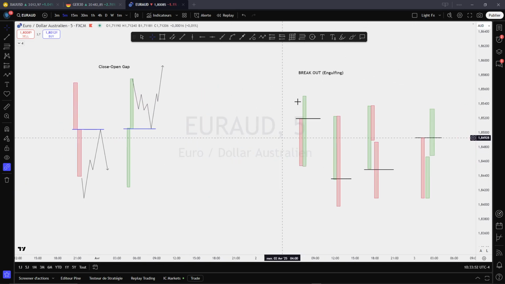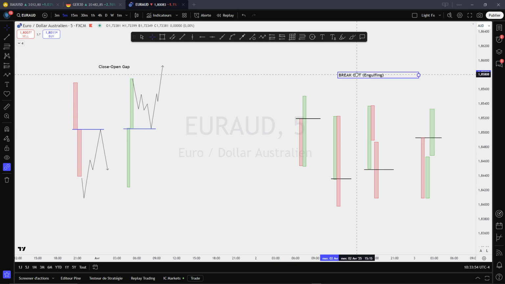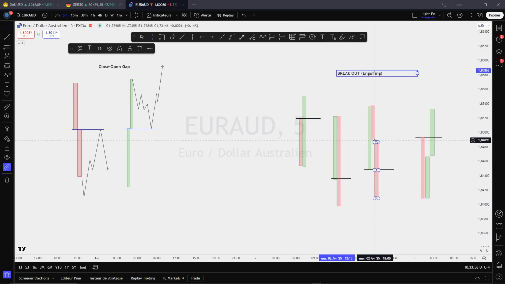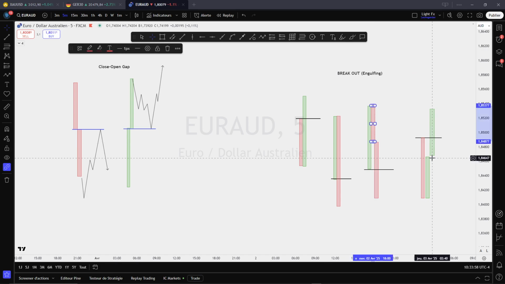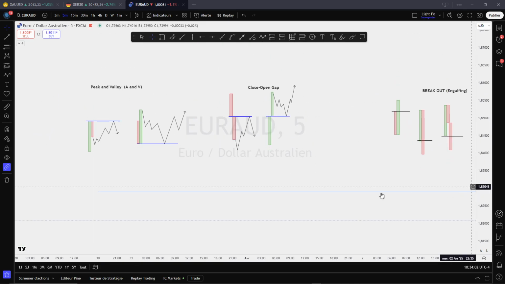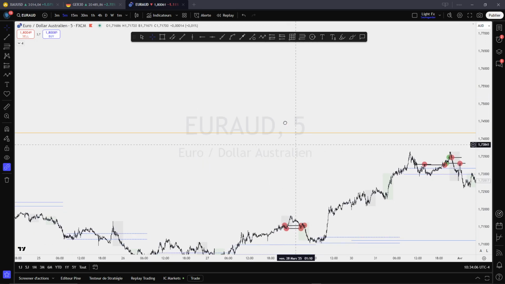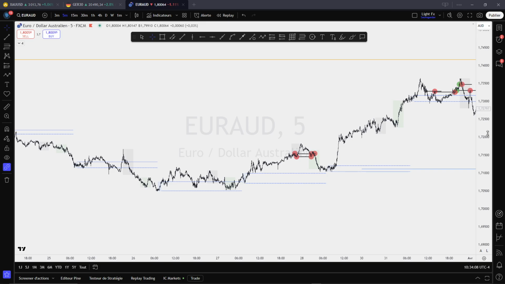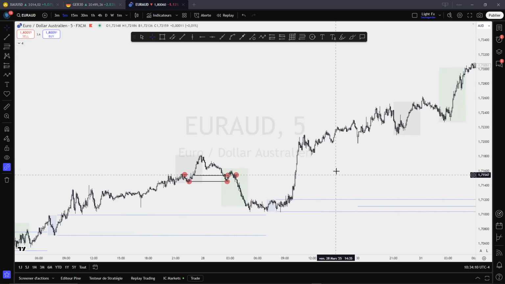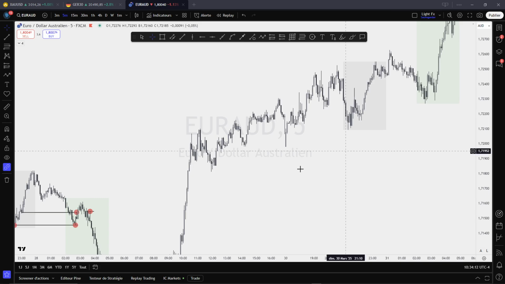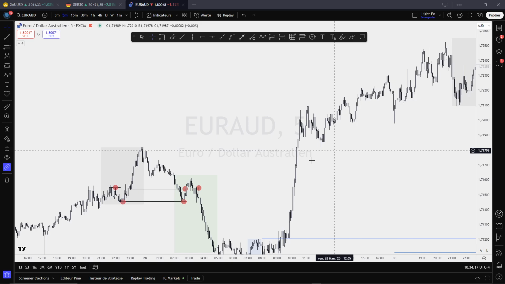The third one is the breakout that we call engulfing, but I will come back to show you later. Let me go first down here and explain to you how we can utilize and how we can mark our close open gaps.